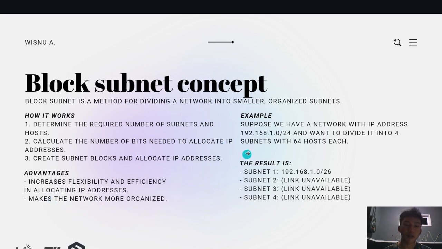An example: suppose we have a network with IP address 192.168.198.0/24 and want to divide it into 4 subnets with 64 hosts each, and the result is this.